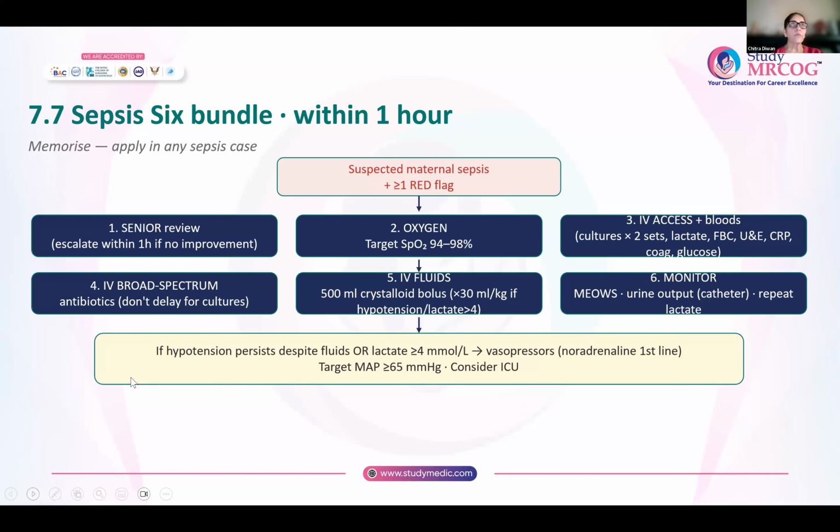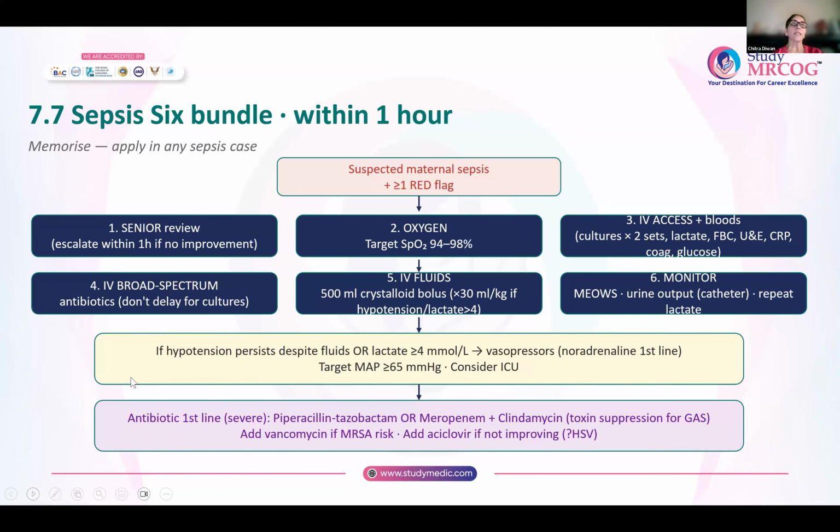Now, once you have given the fluid challenge, if hypotension still persists with the fluid challenge or lactate is more than 4 millimoles per liter, that is the time vasopressors are indicated. So noradrenaline is the first line vasopressor that is indicated. And your target mean arterial pressure should be more than or equal to 65. If this is not achievable, you will transfer immediately to the intensive care unit.